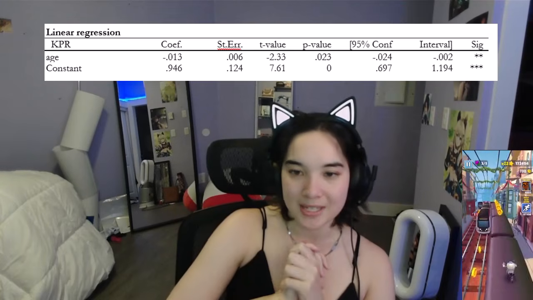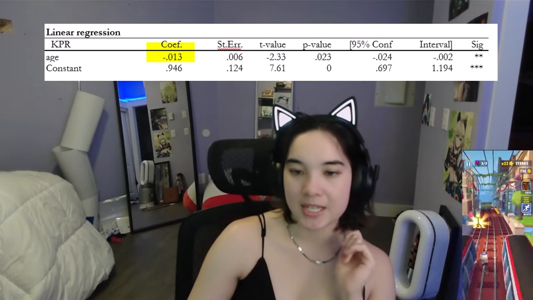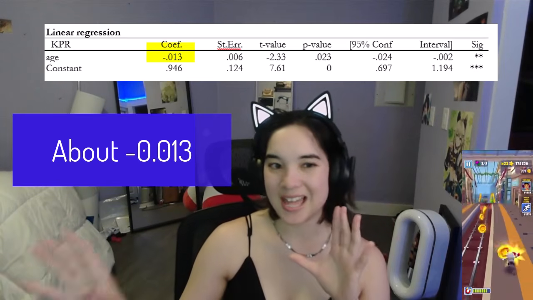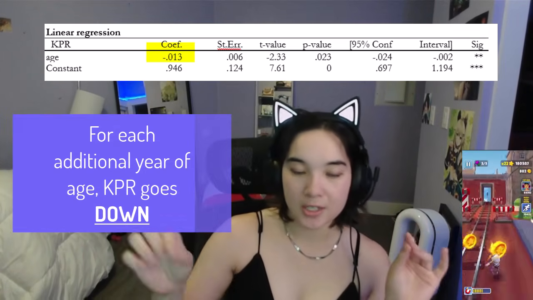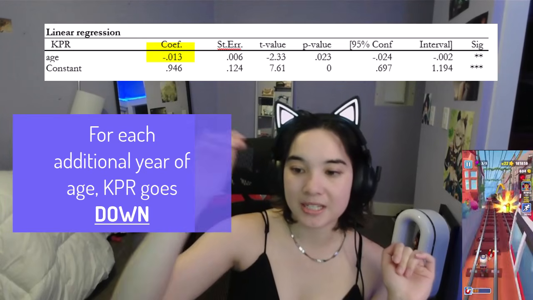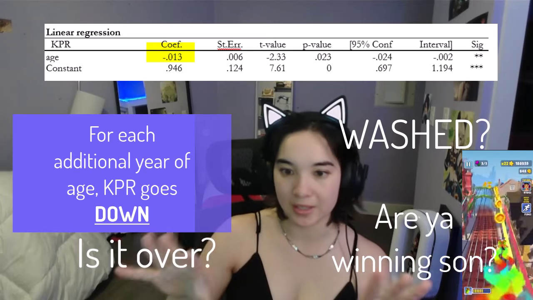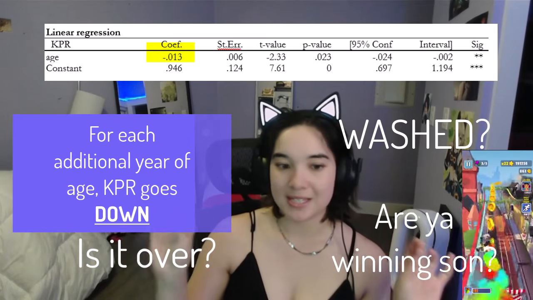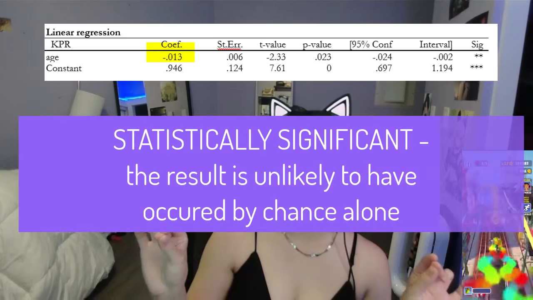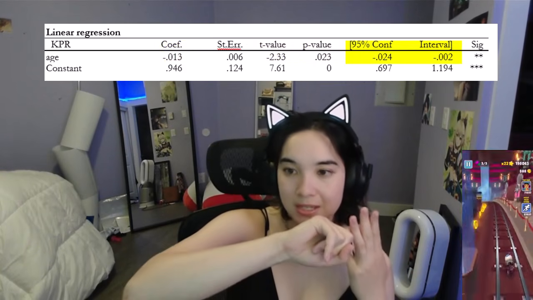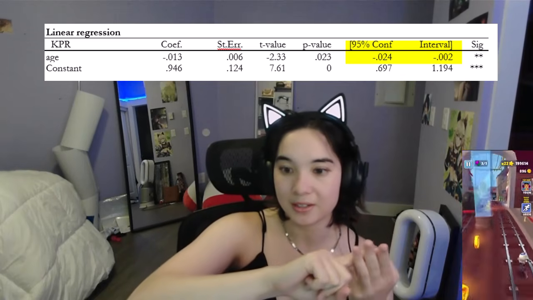So what we're looking at is the coefficient on age, which is negative 0.0128, which tells us that for each additional year of age, KPR, or kills per round, decreases on average by about 0.013, holding everything else constant. We can say this is statistically significant because of the high t-value, the low p-value, and that the confidence interval does not go through 0.